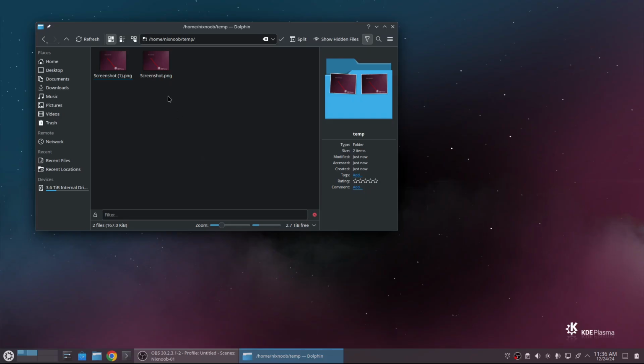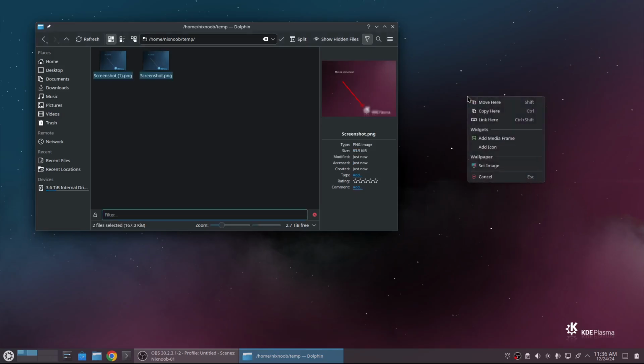There's some stuff that I would argue is better. Like for instance, if I wanted to move these somewhere to my desktop, I can drag them both and just drop them on my desktop. But then it asks me what I want to do with them. So do I want to move them here? Do I want to copy them here? Do I want to link them here? Do I want to add them to a widget? Or do I want to set my wallpaper to that image or cancel? Now, because I dragged an image to my desktop, it gave me a couple extra options there, like set as my wallpaper and stuff like that. But it also gave me the option to cancel what I just did.